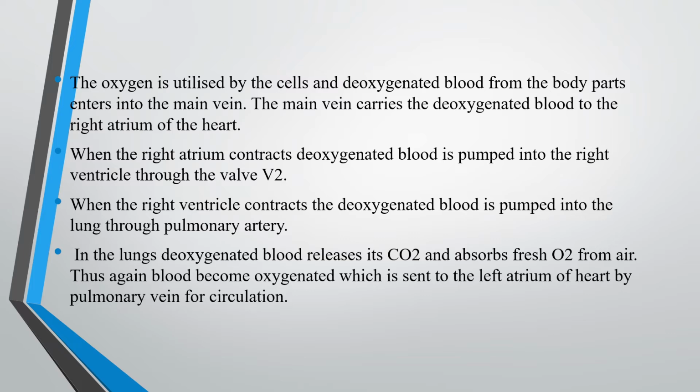When the right ventricle contracts, the deoxygenated blood is pumped into the pulmonary artery. Pulmonary is related to what? Lungs. This artery alone carries deoxygenated blood. Now this is rich in carbon dioxide, so it goes to the lungs and purification takes place. Purification is nothing but what? CO2 is removed and oxygen is added. Now the pure blood reaches the left atrium through the pulmonary vein. Like that it is taking place continuously. Twice the blood enters inside the heart, therefore it is known as double circulation.